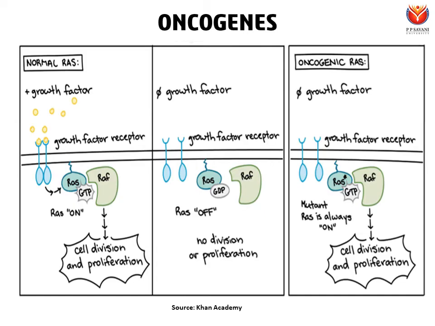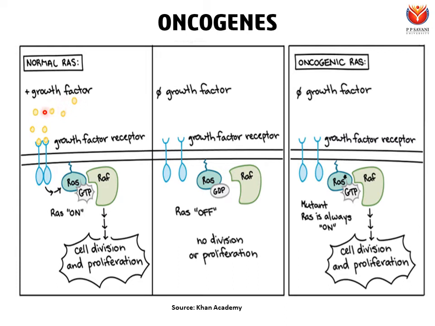Now let us understand the concept of oncogene with the help of this diagram. Let's say this is a normal cell, and in case of normal RAS, that is encoded by proto-oncogene, which is not mutated, what happens? When the conditions are favorable, there are growth factors in the extracellular environment which a cell requires in order to divide and proliferate.